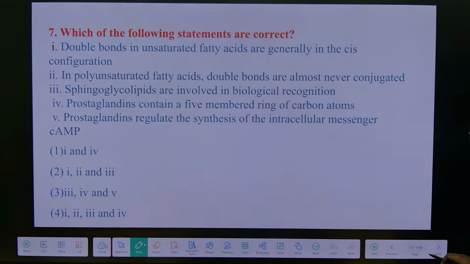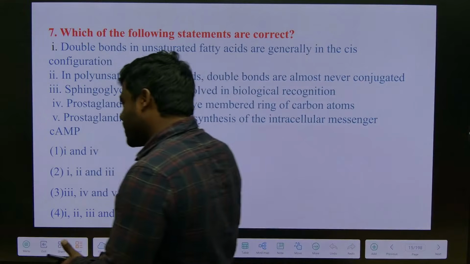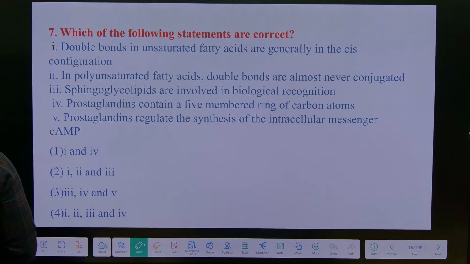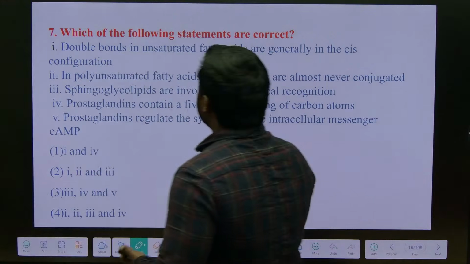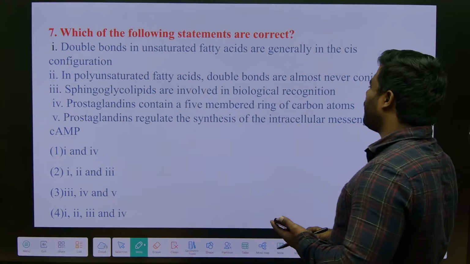Very good, very good. Okay. This is also a 12th standard question only. They are straightforward statements.